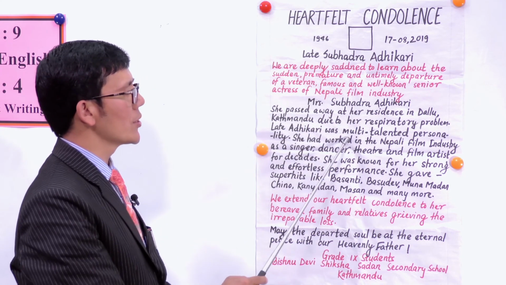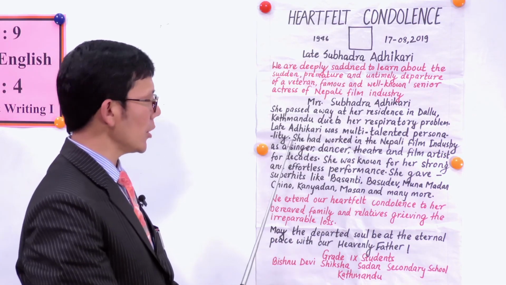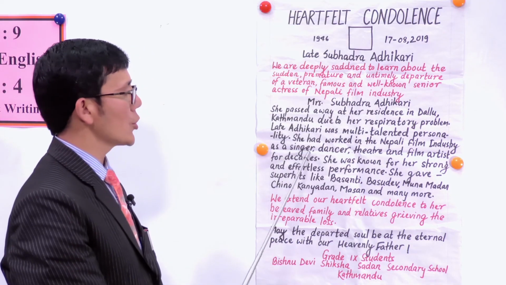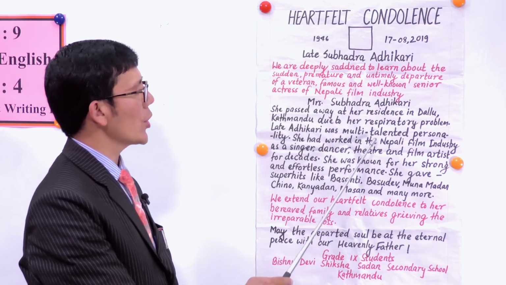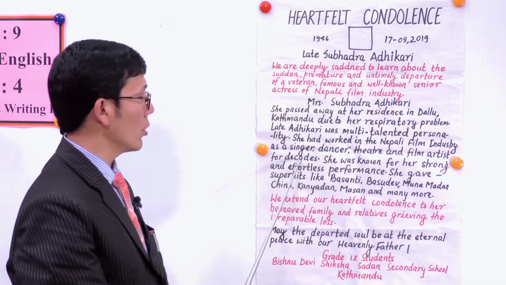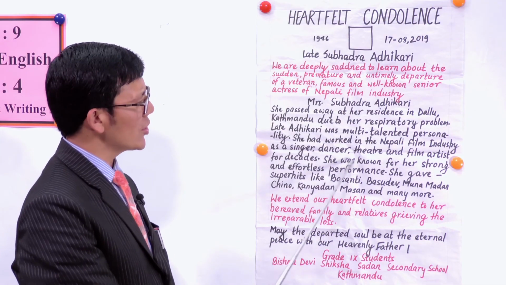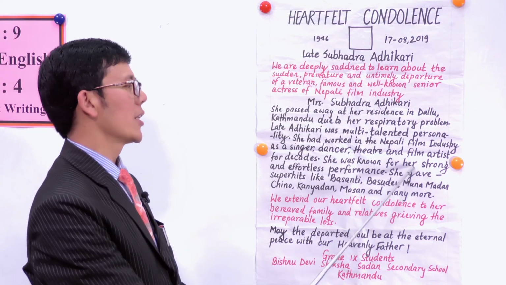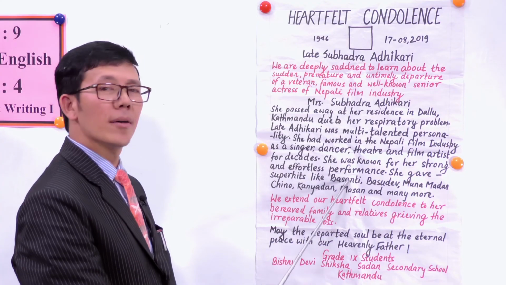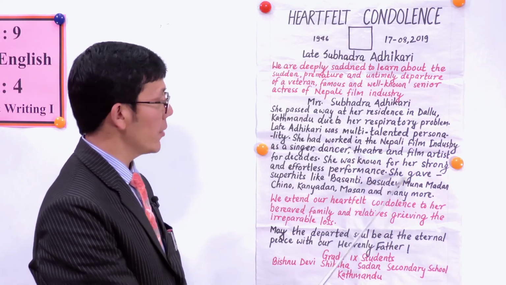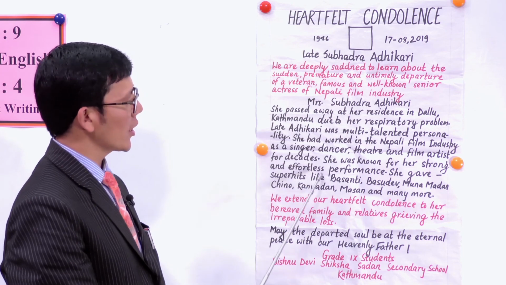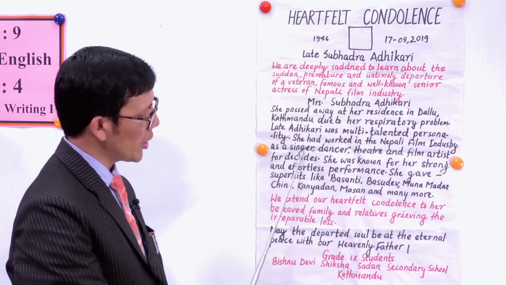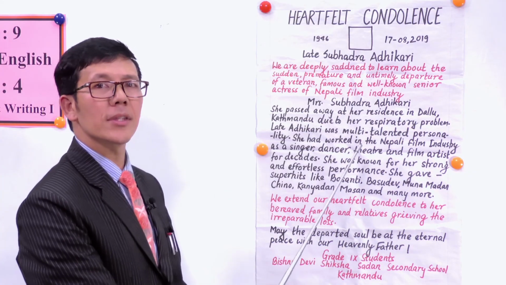Late Adhikari was a multi-talented personality. She had worked in the Nepali film industry as a singer, dancer, theatre and film artist for decades. She was known for her strong and effortless performance. She gave super hits like Basanti, Basudev, Muna Madan, Chino, Kanyadan, Masan and many more. Okay, this is the information that we took from the outline.